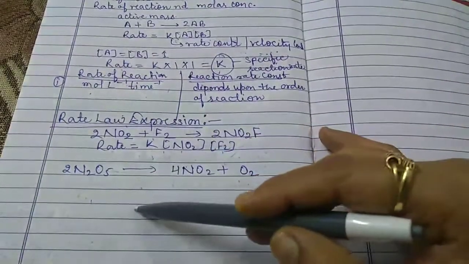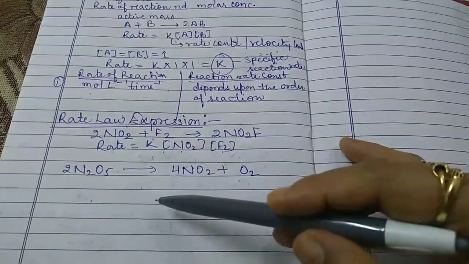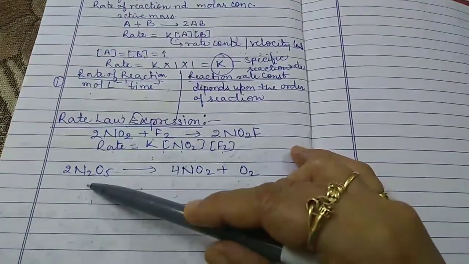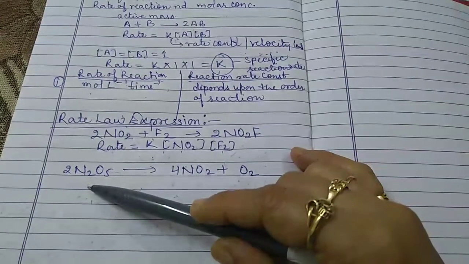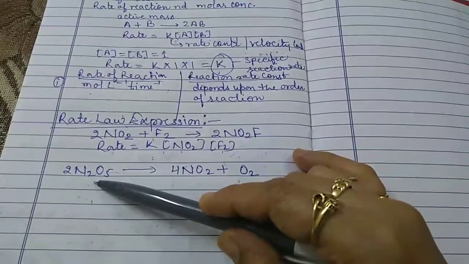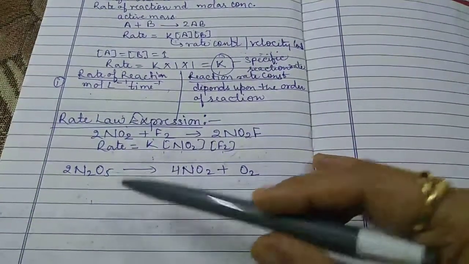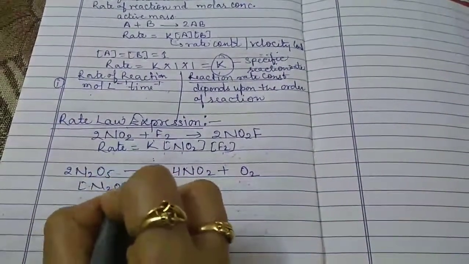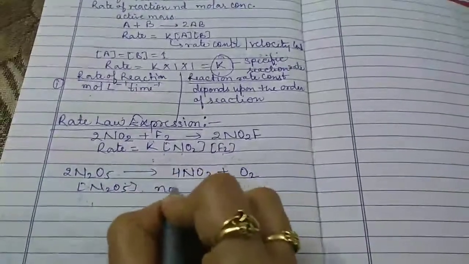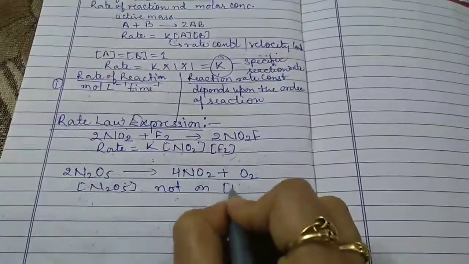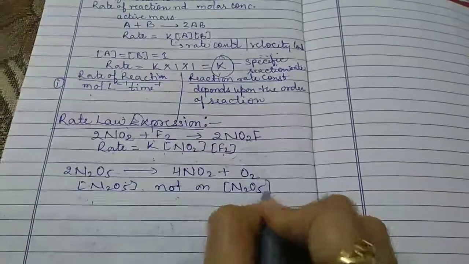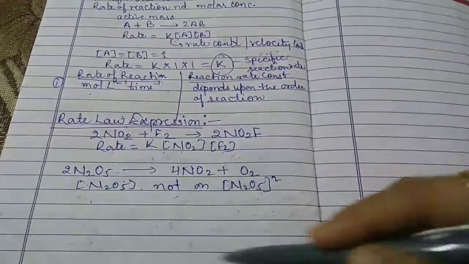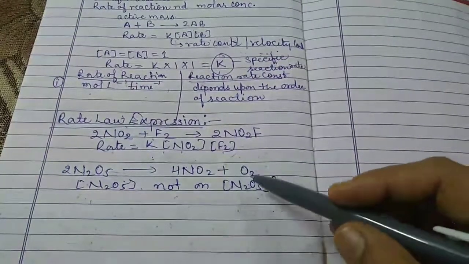Experimental studies show that the rate of this reaction is proportional to the concentration of N2O5 and not on N2O5 squared.